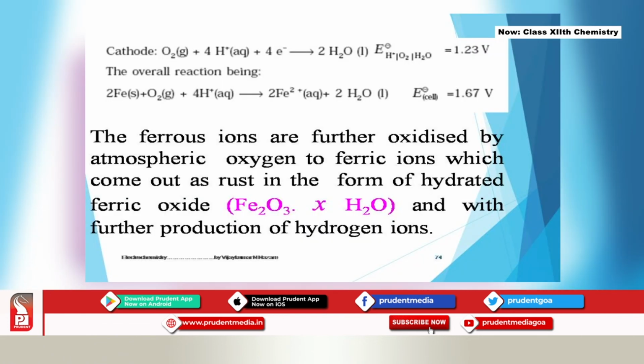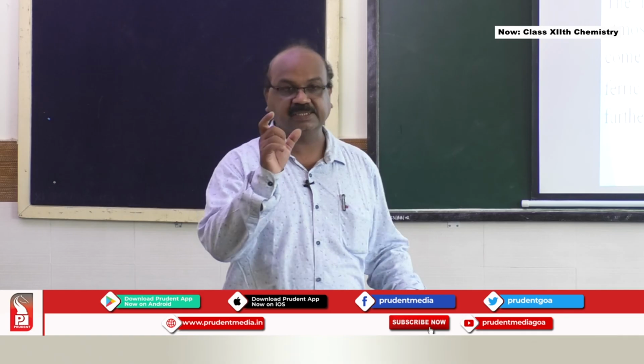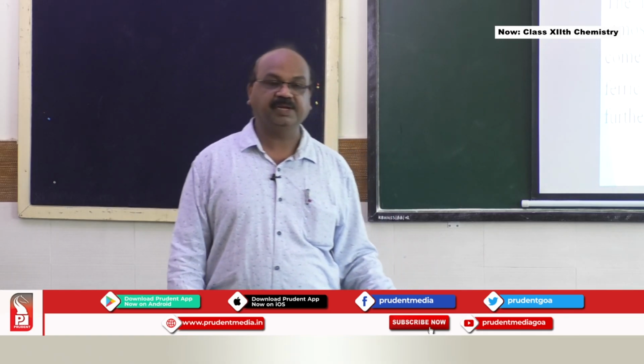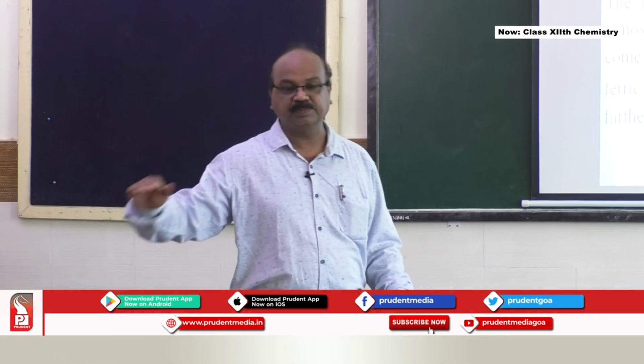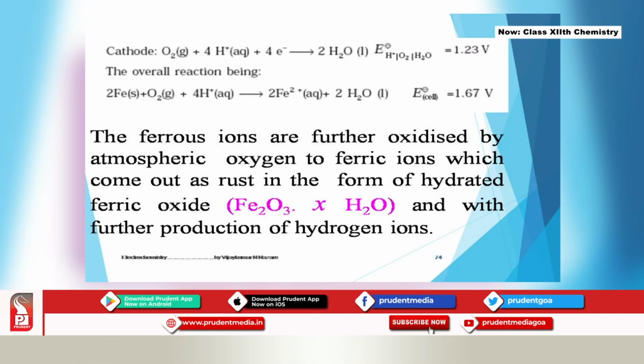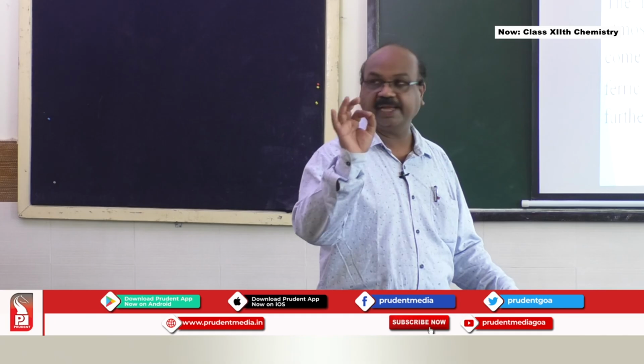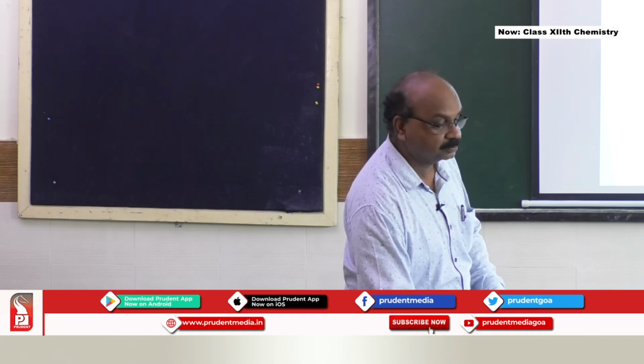The ferrous ions are further oxidized by atmospheric oxygen to ferric ions, which come out as rust in the form of hydrated ferric oxide. So this is the final product of rusting or corrosion. You will see a red colored spot on top of it, or a slightly bumpy portion on a smooth iron rod, and that is nothing but ferric oxide formation, and that is how rusting takes place. If you scratch, you will find that the metal plate will be rusted over there, with further production of hydrogen ions. So Fe2O3·H2O is the formula of rust.